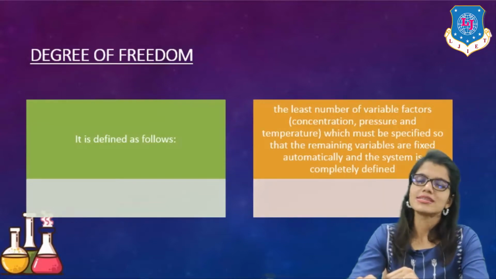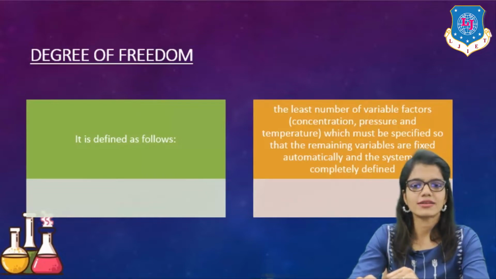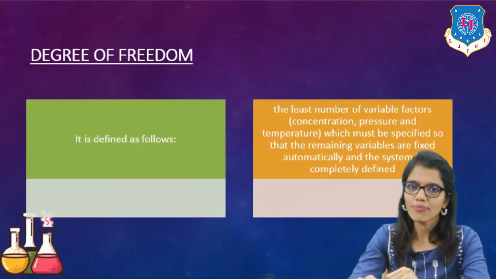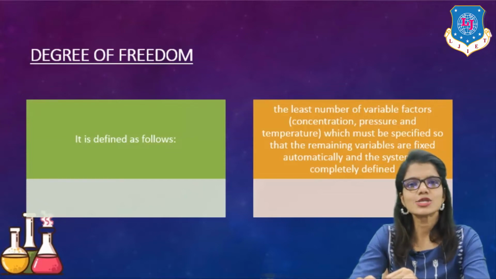Let's take a look at its definition. The least number of variable factors, which can be concentration, pressure or temperature, which must be specified so that the remaining variables are fixed automatically and the system is completely defined. This is degrees of freedom.